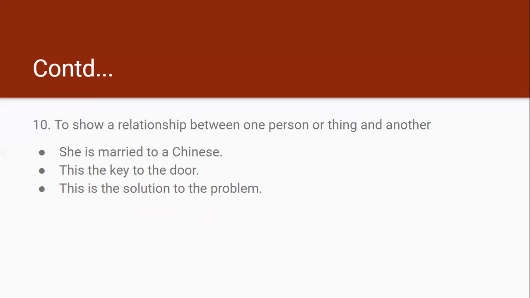So the relation between the door and the key is denoted with the help of to. This is the solution to the problem. Again, the relation of the problem and the solution is shown with the help of to. So to can also be used to show a relationship between one person or thing and another.